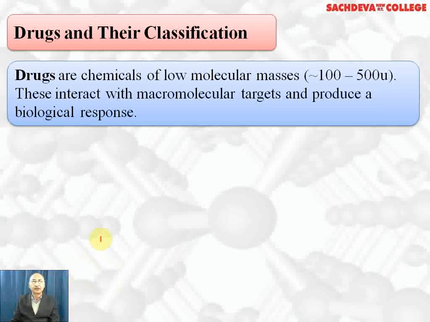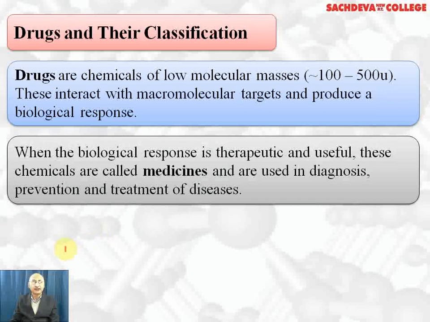Drugs are chemicals of low molecular mass. They interact with the macromolecular targets which are present in our body and produce a biological response. When the biological response is therapeutic, that is curative and useful, then these chemicals are called medicines. They are used in diagnosis, prevention, and treatment of diseases. So it means that drugs are medicines which give a positive response or cure a particular disease without affecting the living organisms.